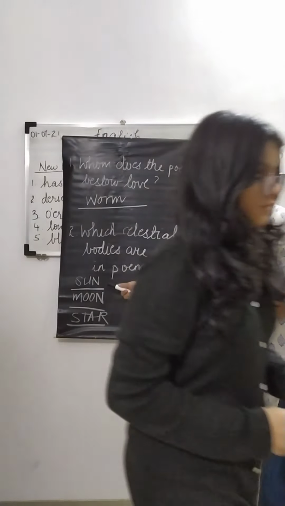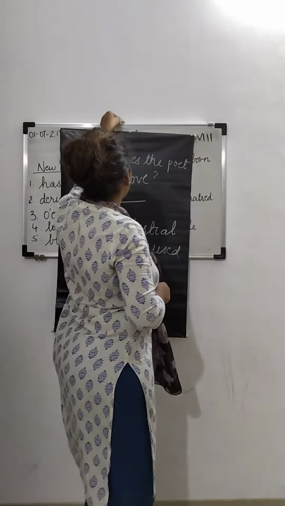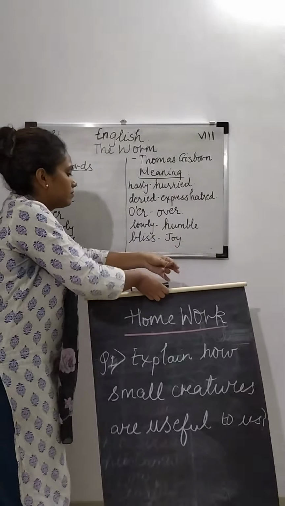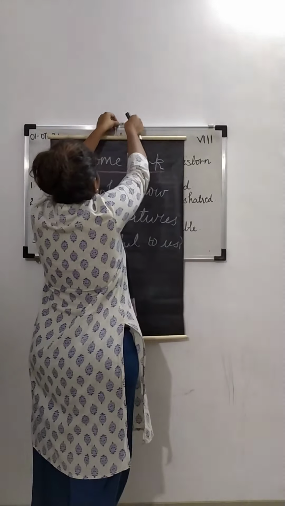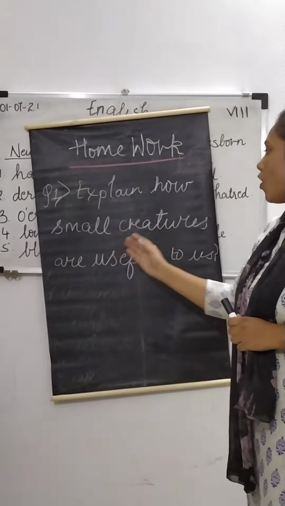Yes, very good. The sun, the moon and the star. Very good, students. Now you can copy down the homework. The homework is to explain how small creatures are